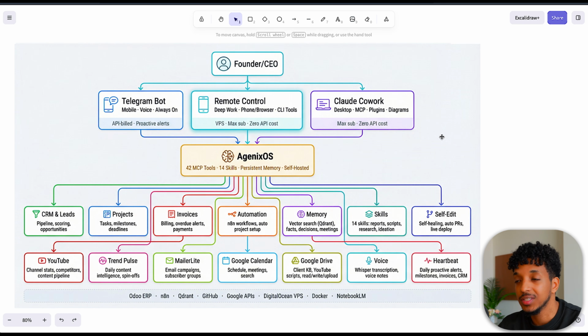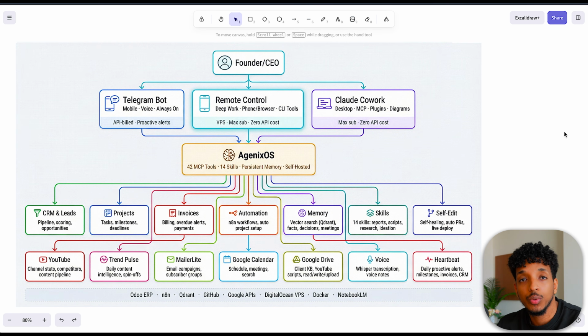similar to before. This is just a week in since I started this system, and you can see the system is growing and it's becoming a lot more powerful. And this is my now go-to place for anything to do with my business. I'm able to carry out all of these tasks just by communicating to my Agenix operating system. So you can see it growing, you can see the power of this, right?